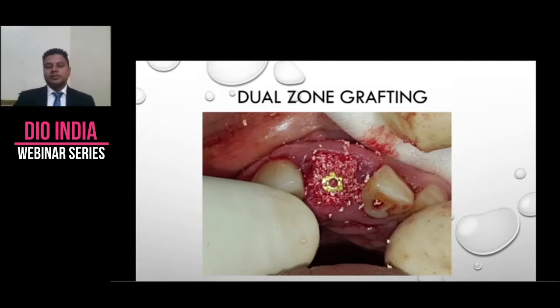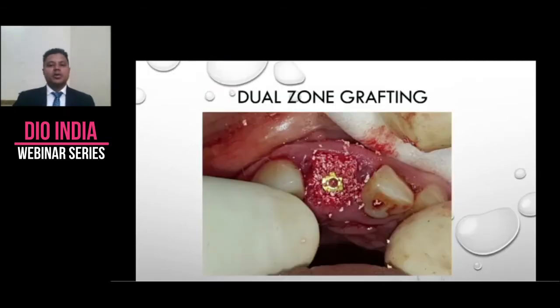So bone zone is the bone part, apically to the head of implant, and coronal to the head of implant is called tissue zone. My preference or my choice of graft here is, in bone zone I like to place either autograft or allograft, human origin. And in soft tissue zone, I like to place anything xeno, bovine, porcine. So this is how it is done.